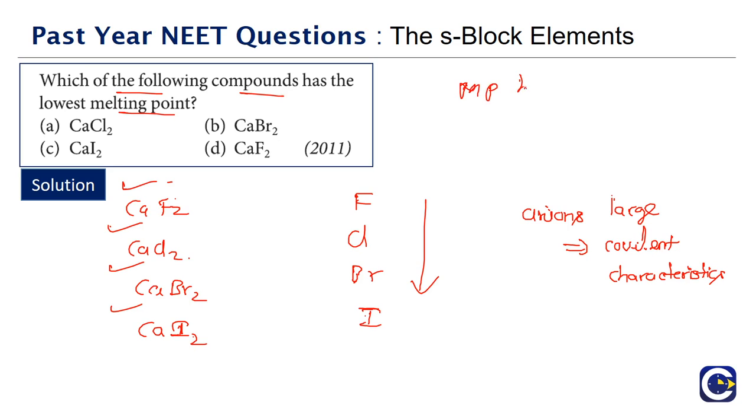Melting points are high for ionic compounds; that is a characteristic of ionic compounds. So calcium iodide, since it is more covalent, will have the lowest melting point. So the correct answer for this is option C.